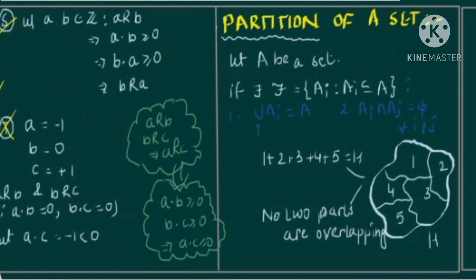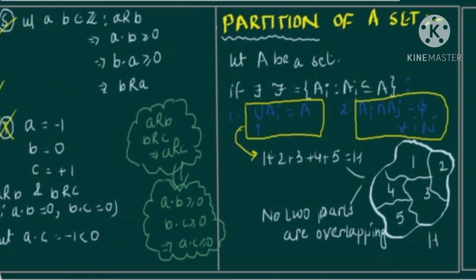What I am doing here is writing the mathematical form, with respect to sets, of the two conditions we had. In the first part I am saying that the union of the members of the family has to be equal to the parent set A, and in the second I am saying that no two parts should overlap each other, right? So this is partitioning of a set, and this is why we are doing equivalence relation. Basically we have to partition the set using an equivalence relation.